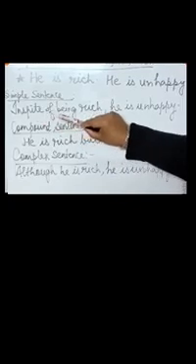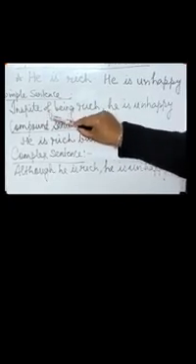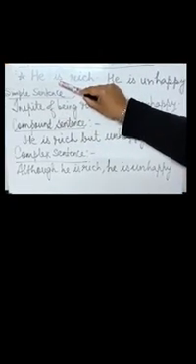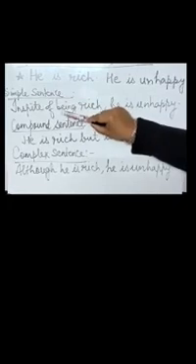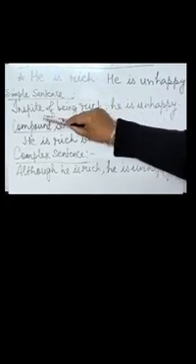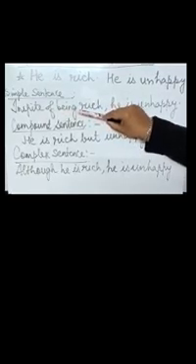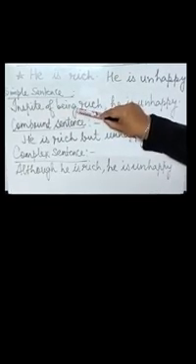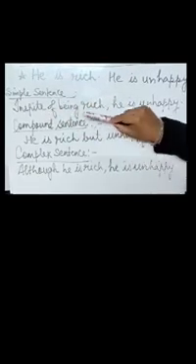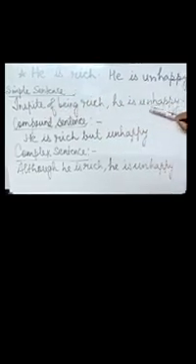That is, first we'll make a simple sentence, and then we'll make a compound, and finally we'll make a complex sentence. So in order to make the simple sentence, we will use a preposition. That is a prepositional phrase, that is in spite of. And after in spite of, we will change this is, that is the auxiliary form of verb, into being. Now when we write being here with in spite of, that is the prepositional phrase, this word being functions as a gerund, because a gerund always has a preposition before it. So in spite of being rich, comma, he is unhappy.